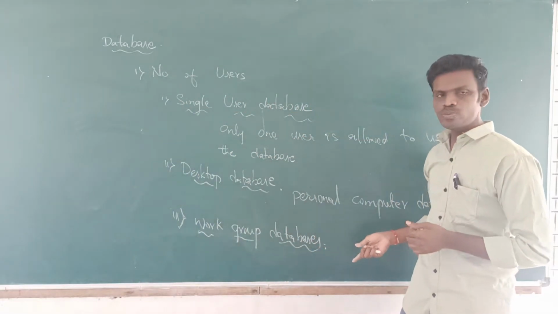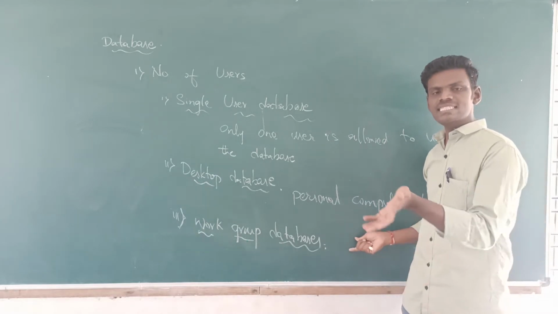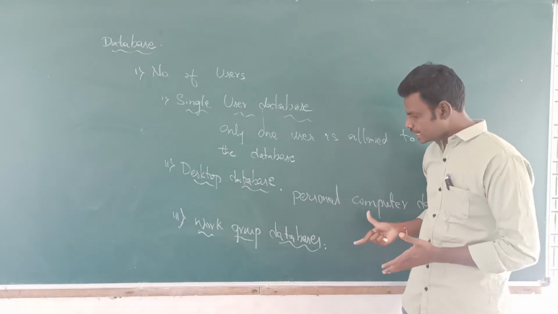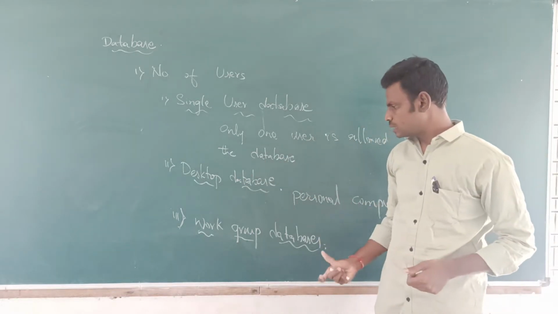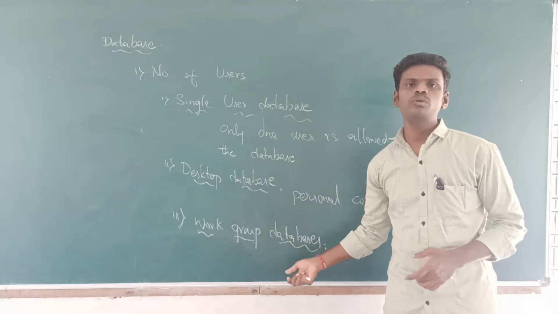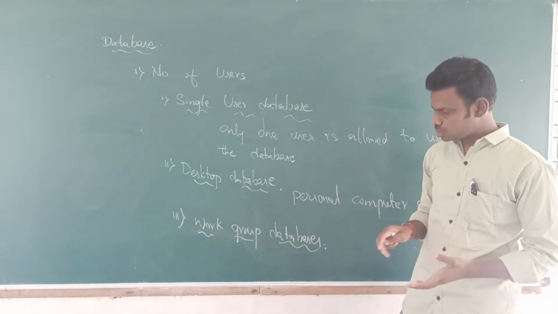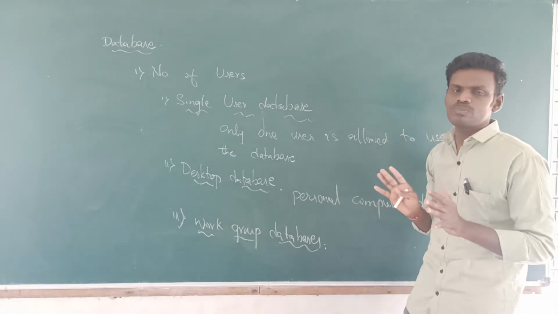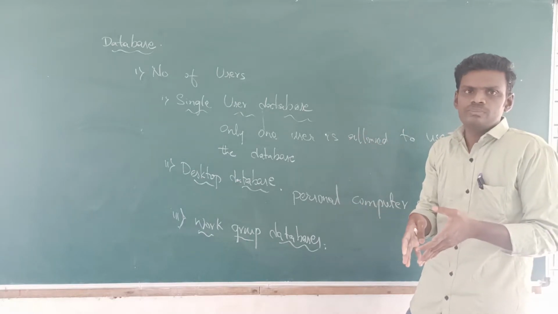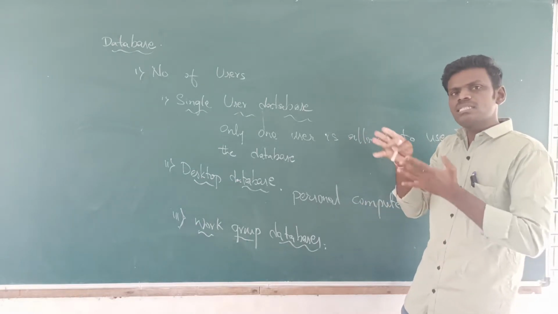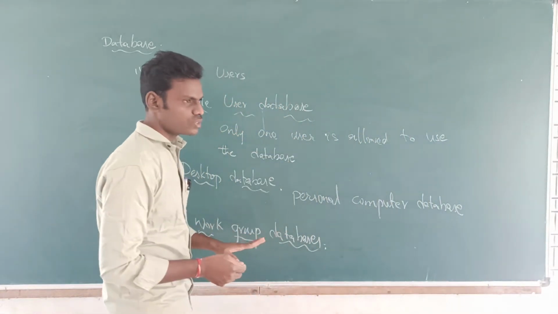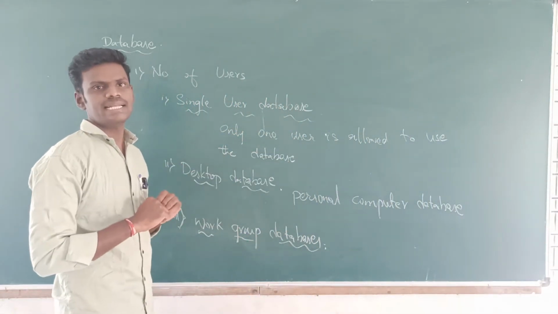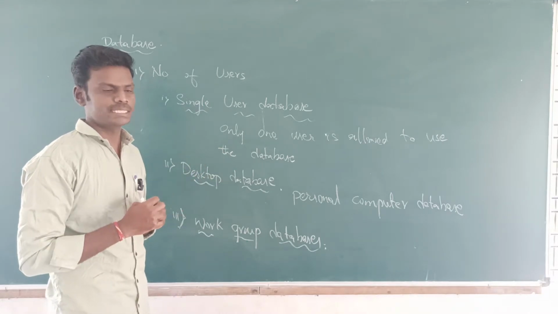They can access those particular details only. They cannot access the salary details of the employee. Right? Those databases which are accessible by that particular group are called work group databases. It means that the group of people have the right to access that particular database. They cannot access other details. Such kind of work group databases fall under that particular group.